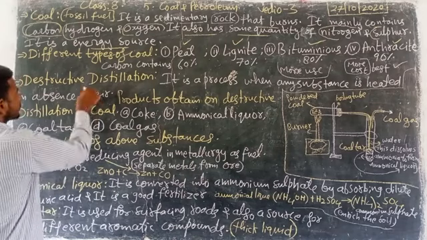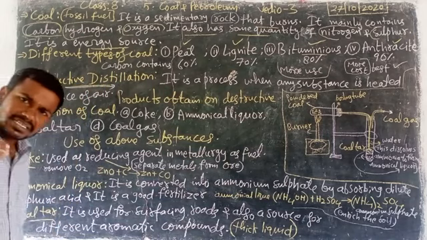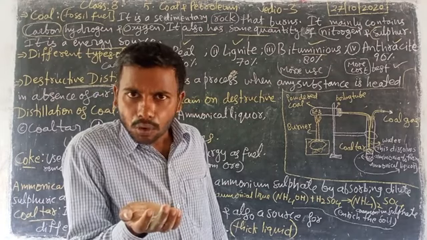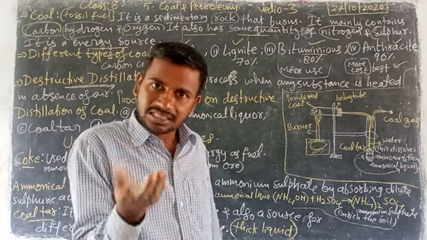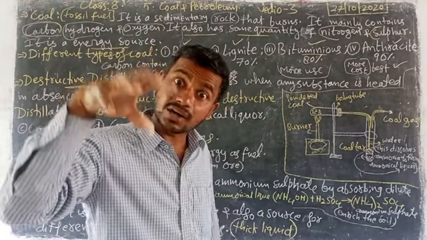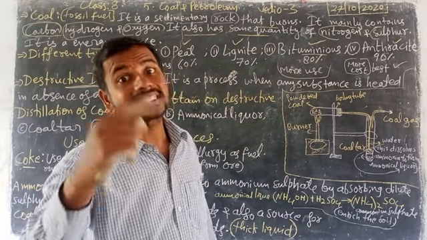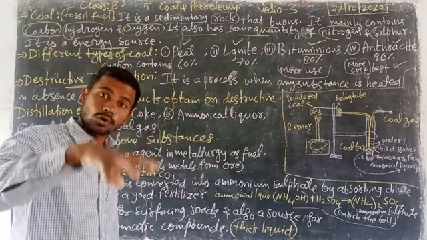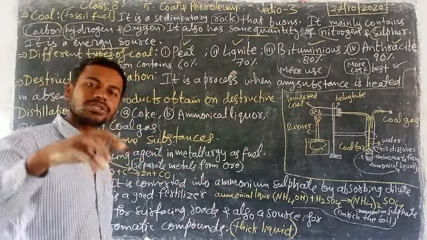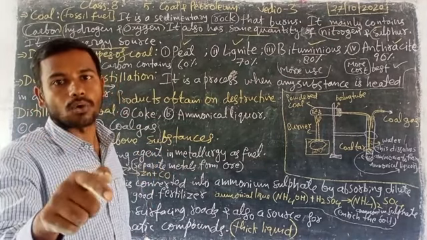And look here, destructive distillation. What is destructive distillation? Simple definition: when any substance is burning without oxygen, or in the absence of oxygen, that process is called destructive distillation.